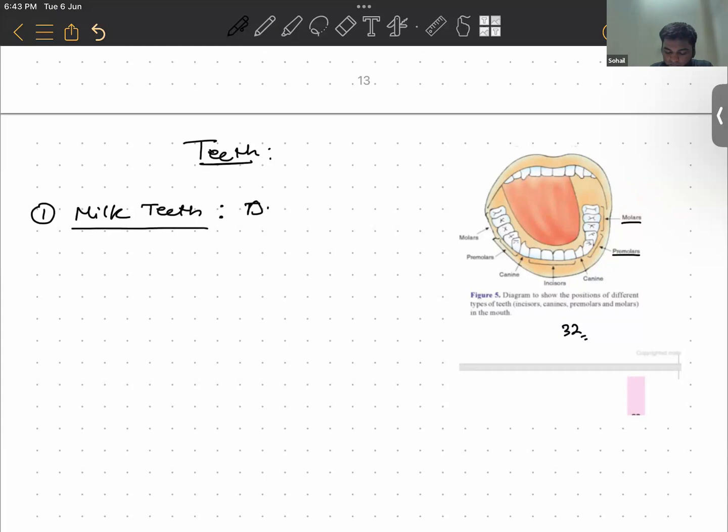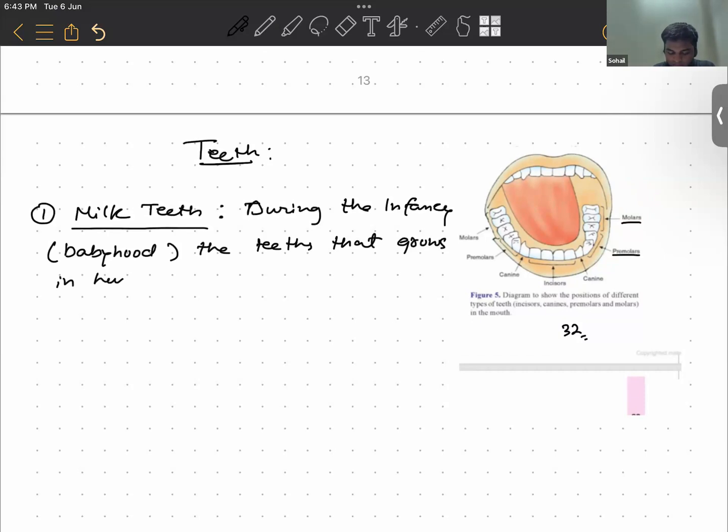During infancy, that is babyhood, the teeth that grow in humans are called milk teeth.